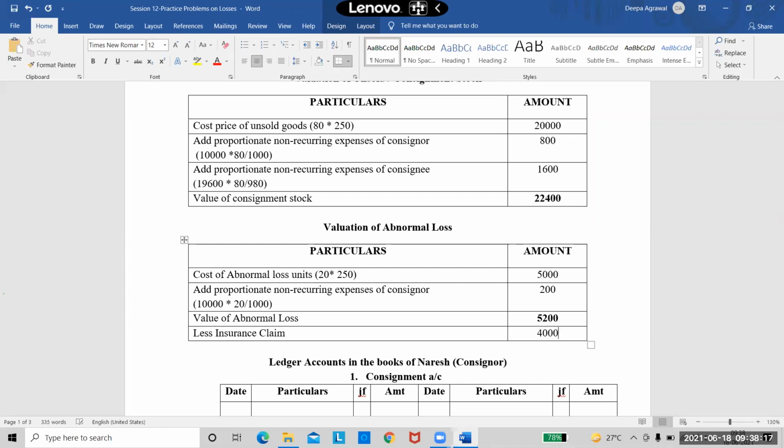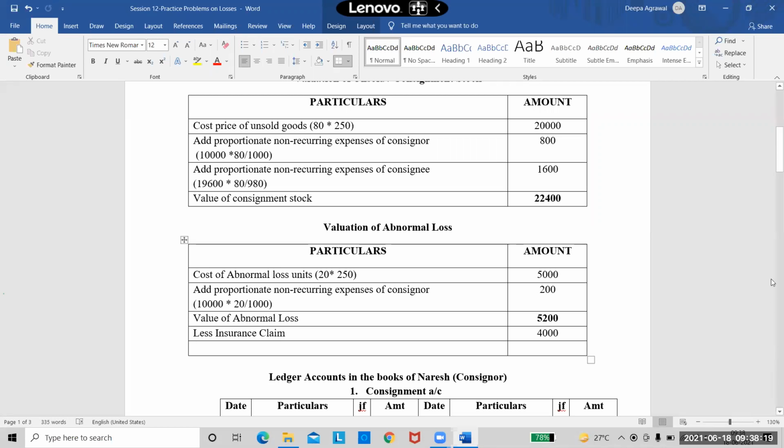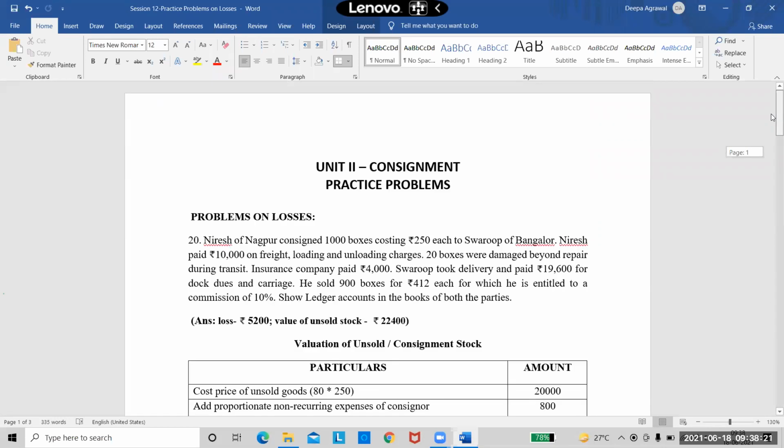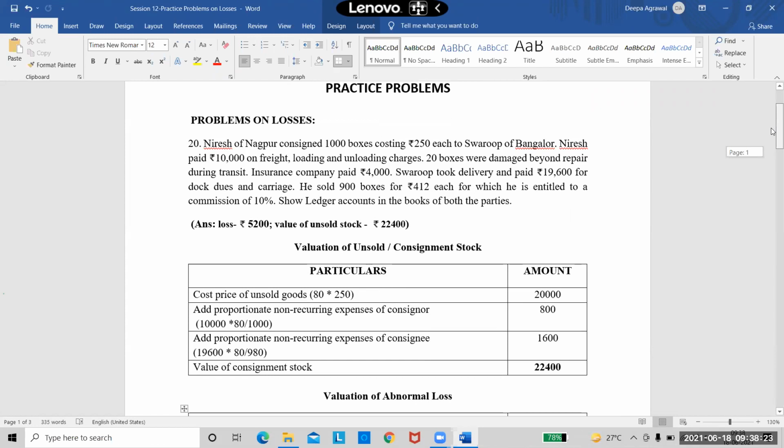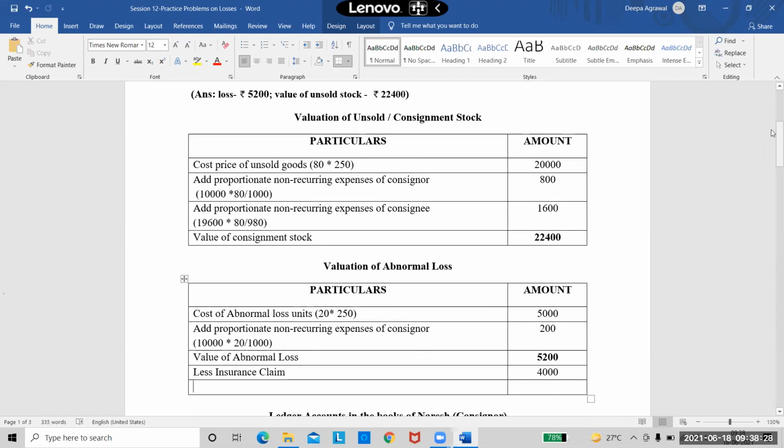The insurance company is paying me 4,000 rupees, right? Is it correct? Yes, the insurance company paid 4,000. So now I will have the next figure, which is called the actual loss. I will write it as actual abnormal loss transferred to P&L account.